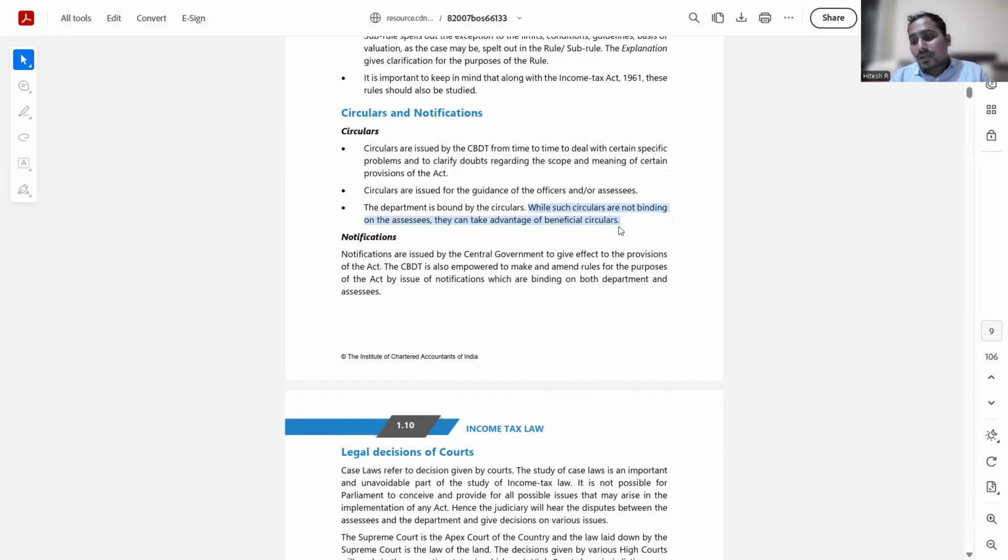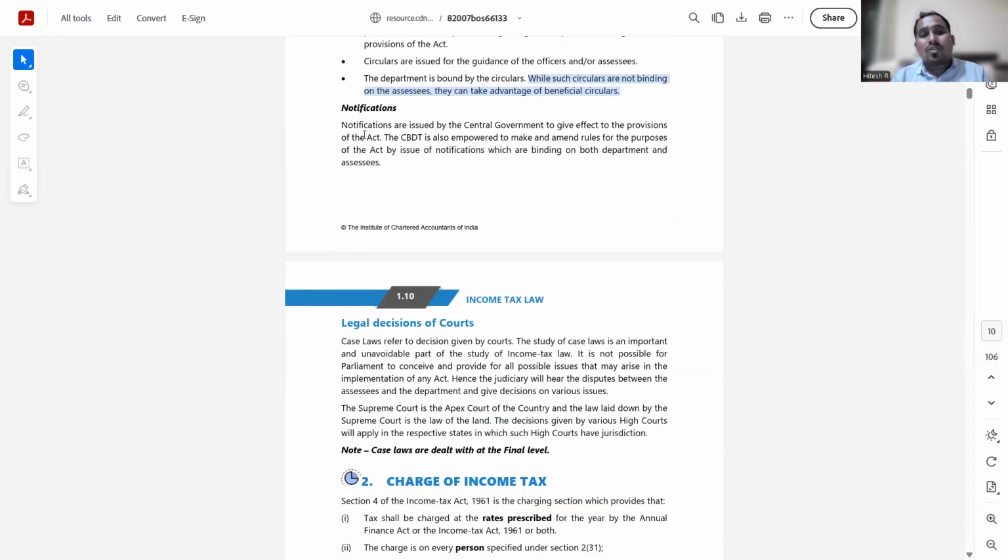So circulars are their internal communication, which can be used by the assessee for their benefit, but it is not binding on them. Okay, and then comes notification. Notifications are issued by the central government to give effect to the provisions of the act. The CBDT is also empowered to make and amend rules for the purpose of the act by issue of notifications, which are binding both on the department.